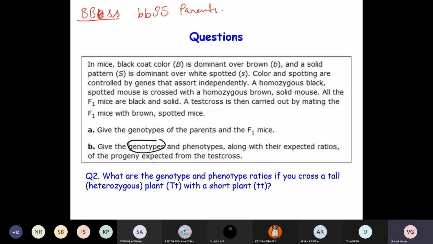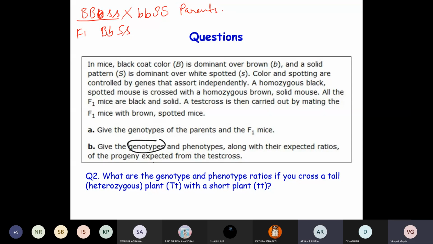Okay, so here one student told the genotype of the parent. Now what should be the genotype of the F1 mice? Sir, it will be the same because F1 is self. It will be heterozygous, so capital B small b, capital S small s. F1 comes from the cross of the parents. Both the parents were crossed to get the F1 generation, right? Okay, sir. Then this will be capital B, small b, capital S, small s.